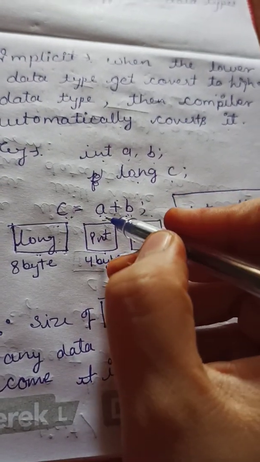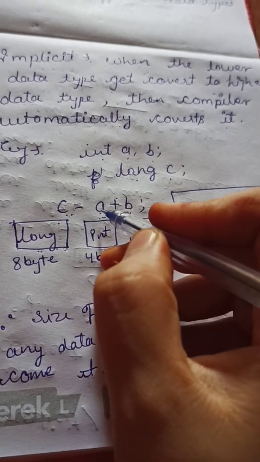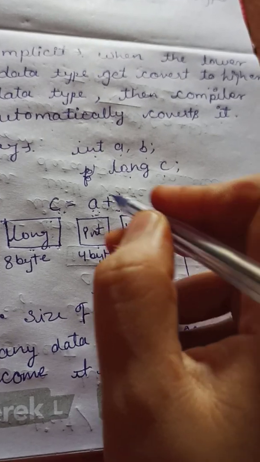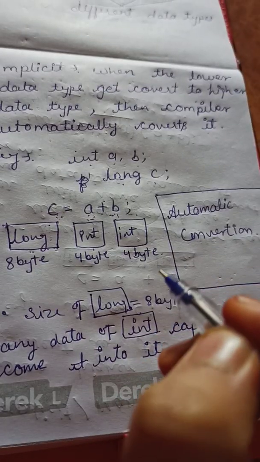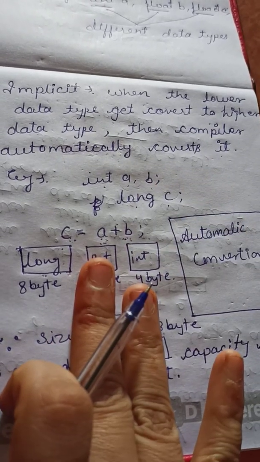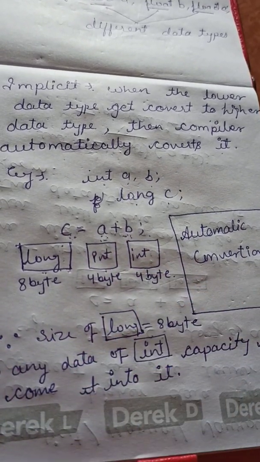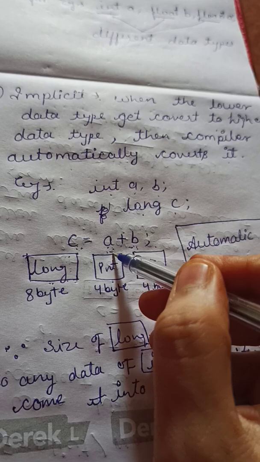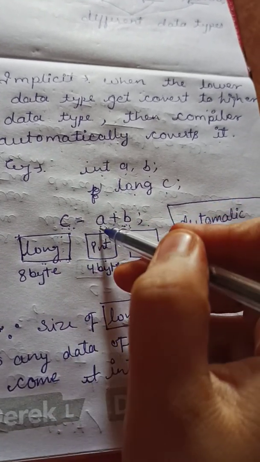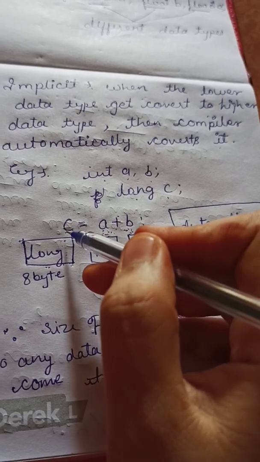Because the size of A and B is smaller than the size of this C, it will get automatically converted to the long one. There is no need to do the typecasting here, because typecasting will be performed by the compiler itself. Here, these are my input and this is my output, and the size of the input is smaller than C.